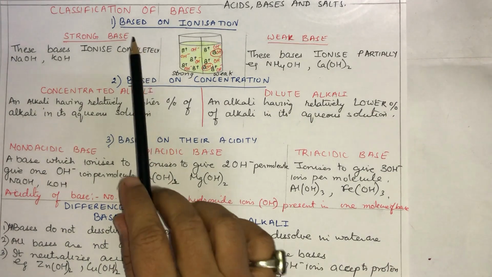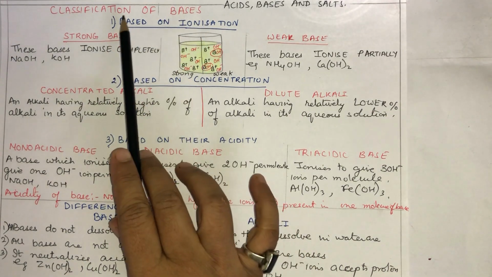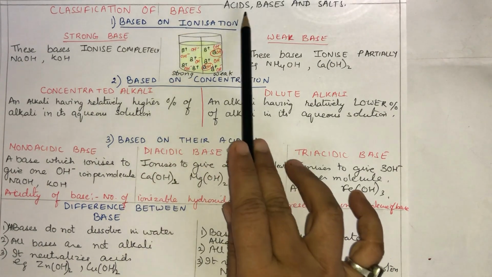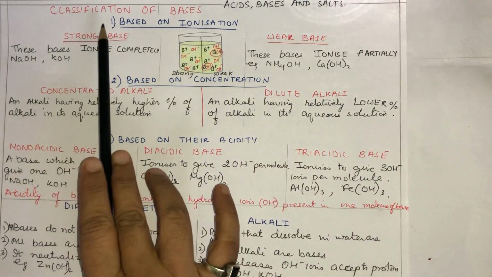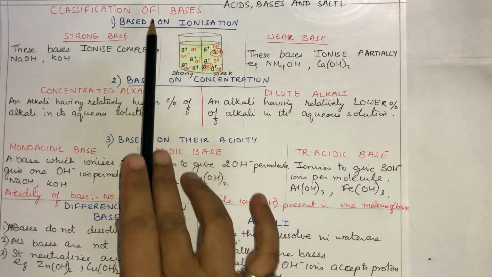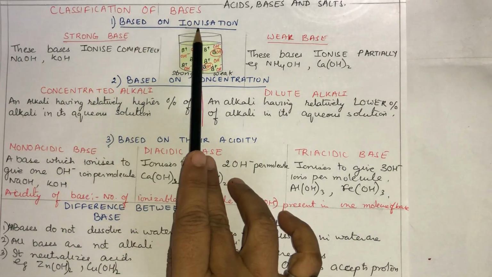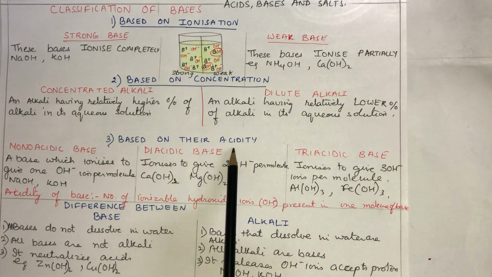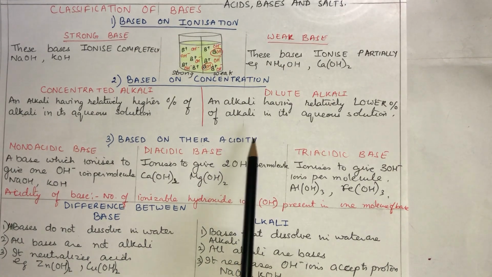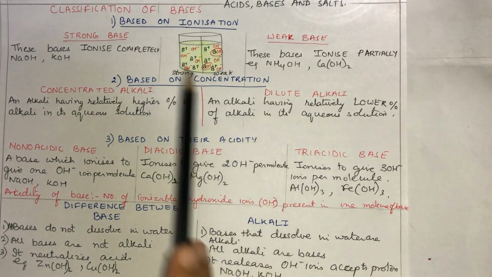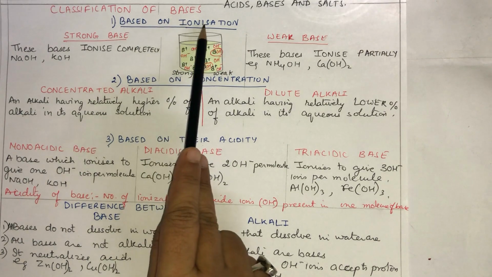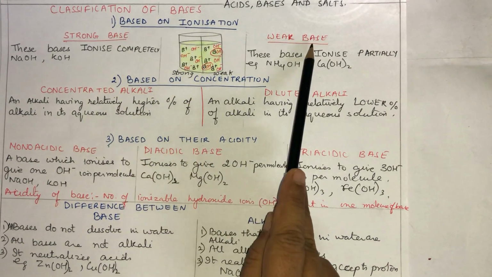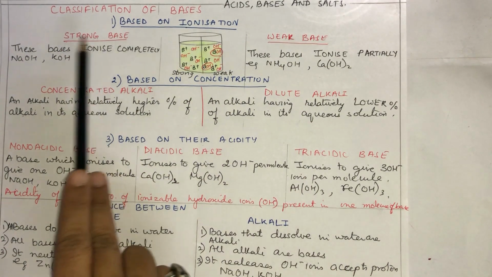So now I am here with the second classification, that is classification of bases, from the second chapter, acids, bases and salts. Classification of bases can be done in three ways: based on ionization, based on concentration, and based on their acidity. Now what is the acidity of a base? That we will understand. First of all, on the basis of ionization, there can be two types of bases: strong base and weak base.